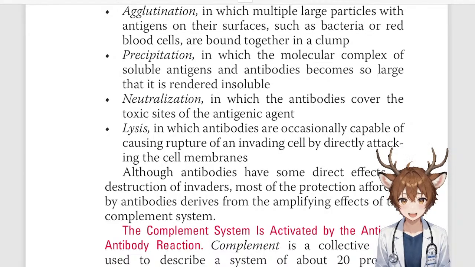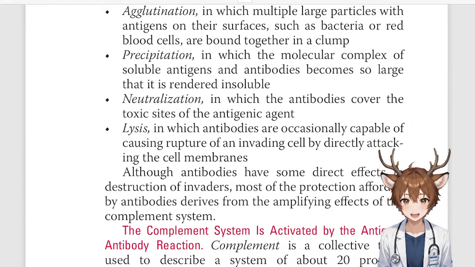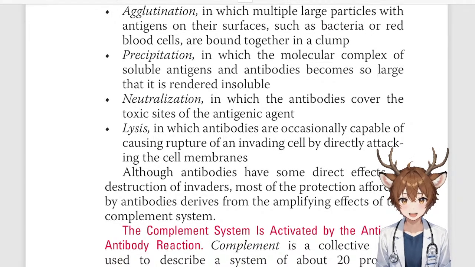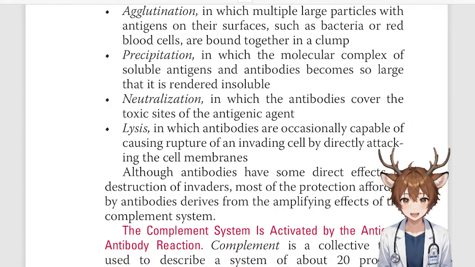Although antibodies have some direct effects in destruction of invaders, most of the protection afforded by antibodies derives from the amplifying effects of the complement system.